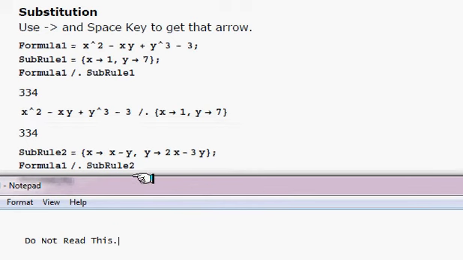Another great thing about Mathematica is it can do some exact algebraic computation. For example, going back to the same formula, if you want to replace x and y with a slightly different expression, not necessarily numerical computation, we want to replace x with x minus y and y with 2x minus 3y. This is called a linear change of variables. Then you expand it and see how it looks, and you can do that in Mathematica nicely. It's good at that kind of algebraic computation. So this is called substitution rule 2.